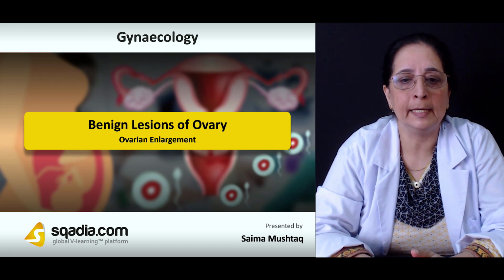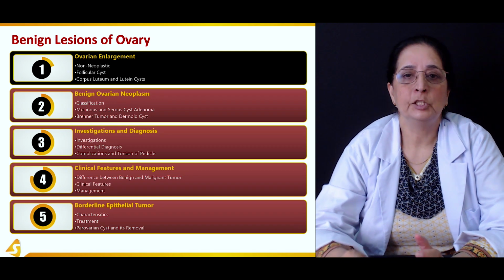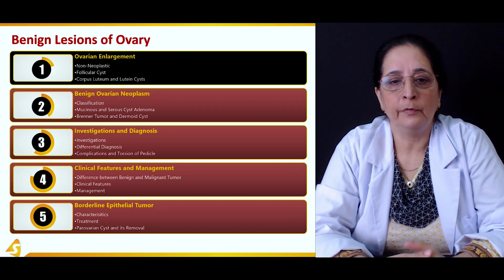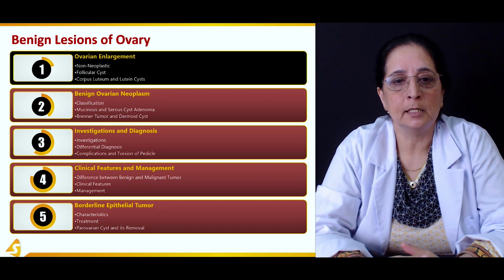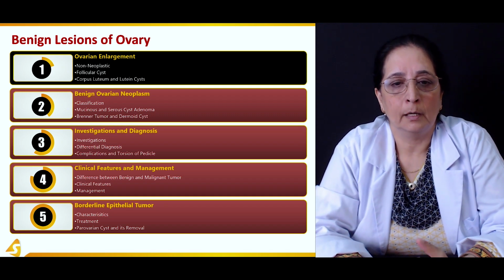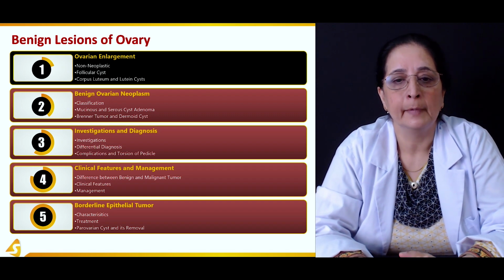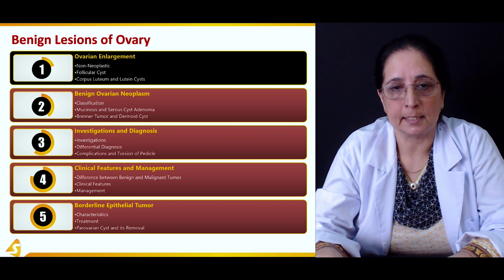In our first section on benign lesions of the ovary, we will talk about ovarian enlargement. We will talk about ovarian enlargement as a result of non-neoplastic growths: the follicular cyst, corpus luteum cyst and lutein cyst.